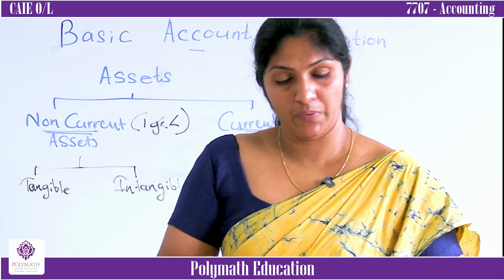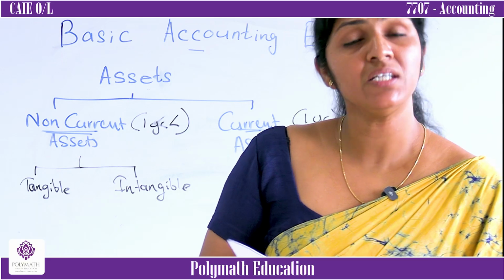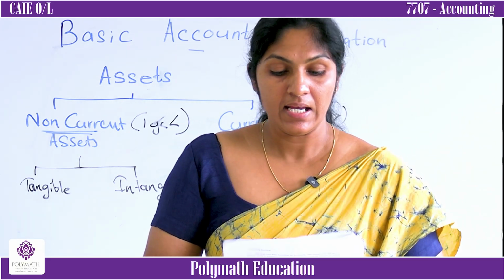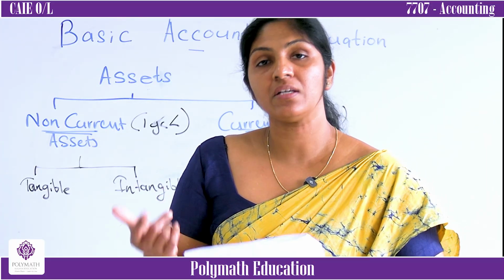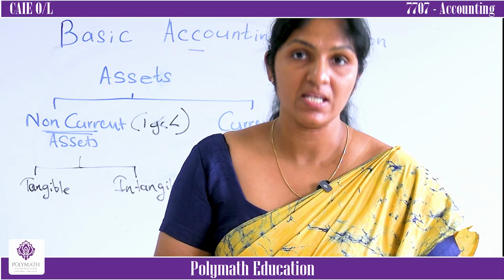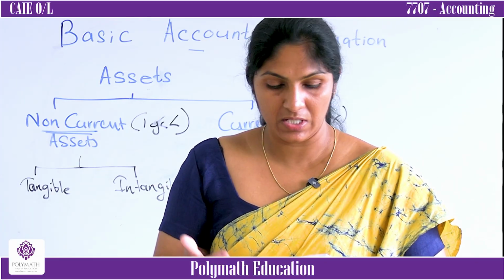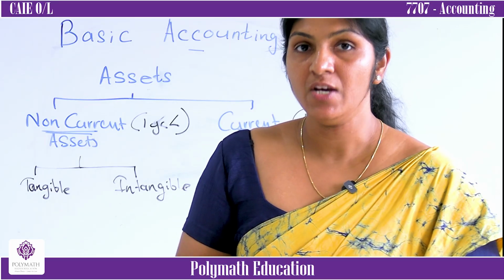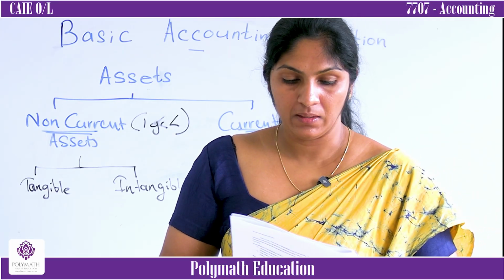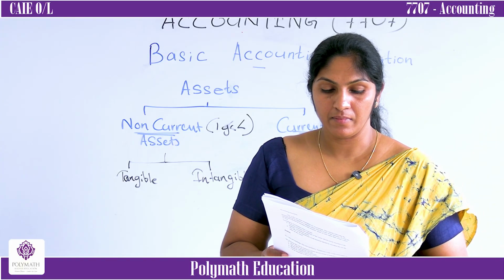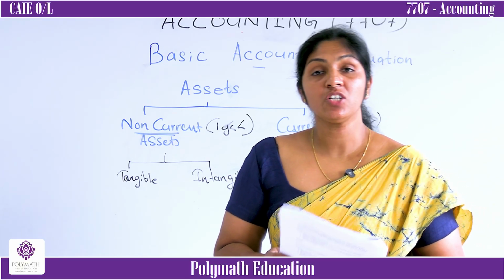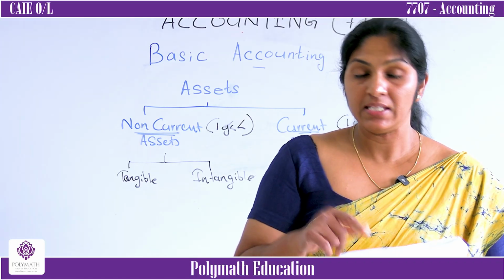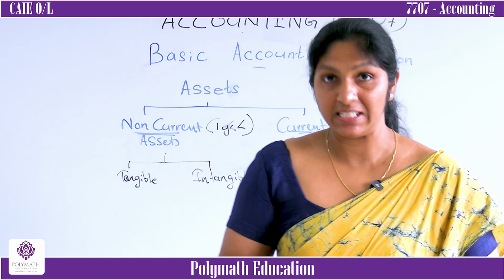Then cash at bank, deposits, and cash in hand. Here also you have to write the features. First feature is that these assets can be converted into cash within the next 12 months. They are included in the working capital. This working capital thing I will explain later in detail.